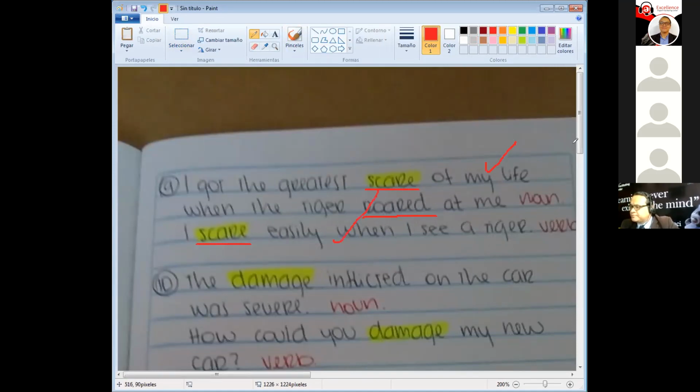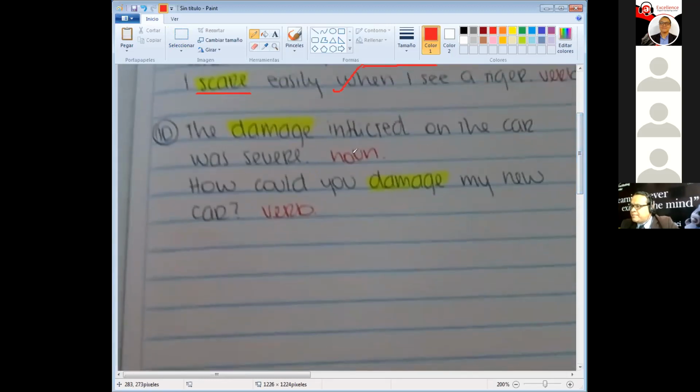Excellent. Number 10 says, the damage inflicted on the car was severe. Wow, I love this. The damage here is used as a noun. I love this word, inflicted. The damage inflicted. I want you guys to take a look at that collocation. Let's add this to our vocab list at the end. How could you damage my new car? How could you damage here is used as a verb form. So that's going to be fantastic. We got it. Good work.